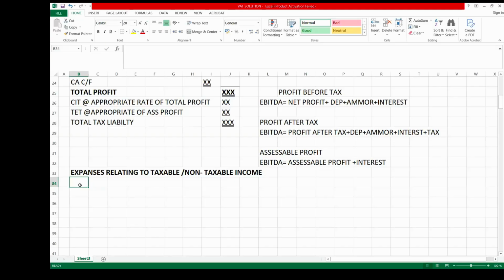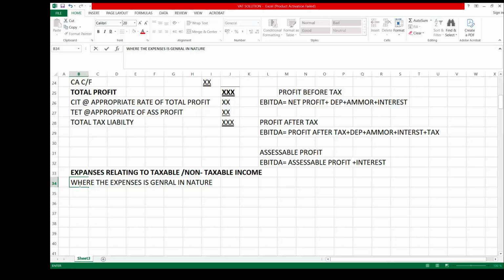And you may be given expenses in general. You may be given where the expense is general in nature. That is, you are given only one expense, and that expense relates to both taxable and non-taxable income. So when you have that, you can use a proportion to determine it.